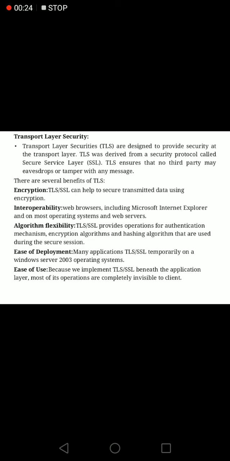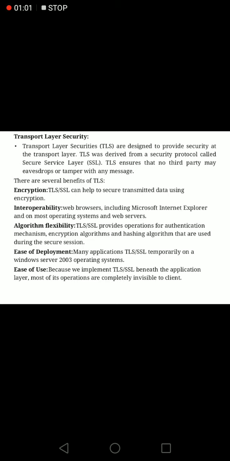First, transport layer security. How do we give security to the transport layer? Transport layer security protocols are designed to provide security at the transport layer level. TLS was derived from a security protocol called SSL, that is Secure Sockets Layer. TLS ensures that no third party may eavesdrop or tamper with any message.